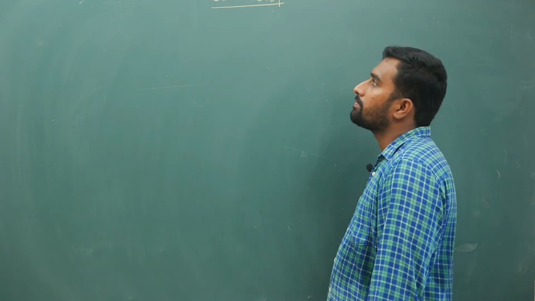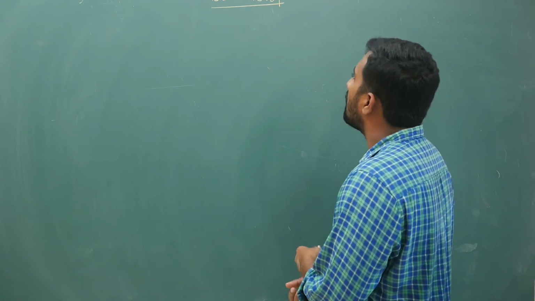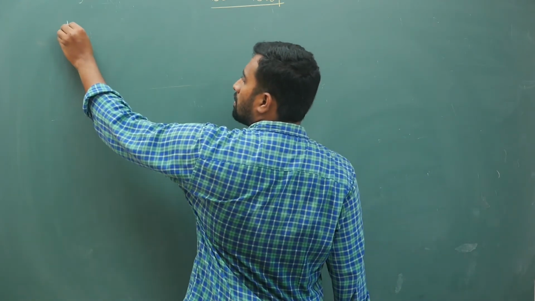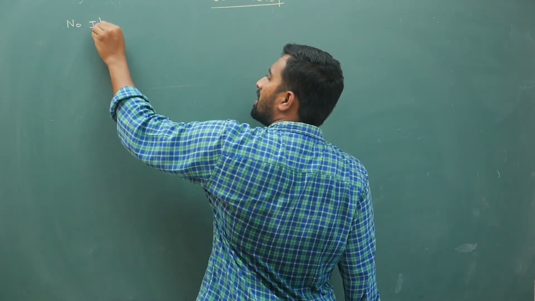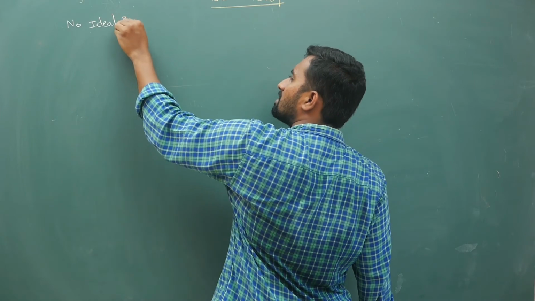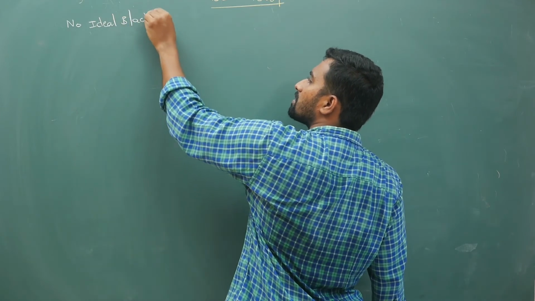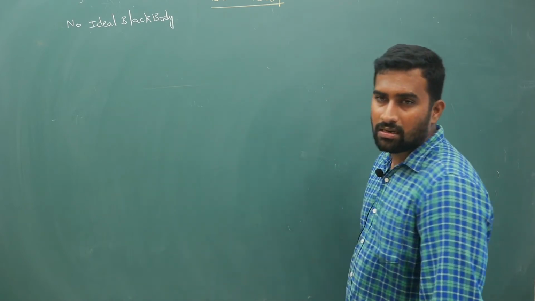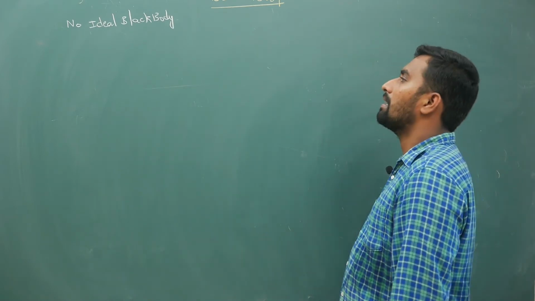What does 100% black body mean? There is no such thing. There is no ideal black body, first of all I am focusing on this, but unfortunately we will do our calculations for black body only.